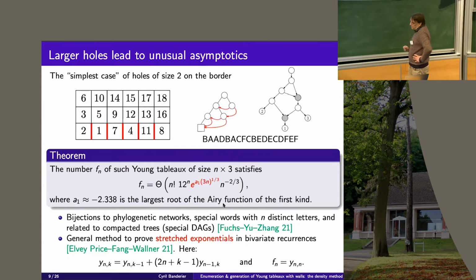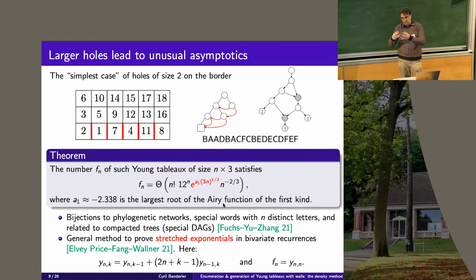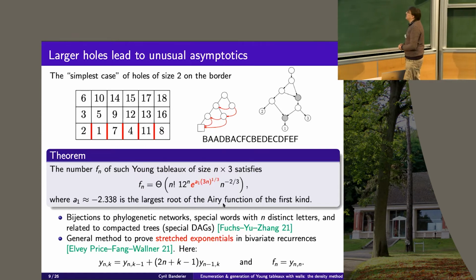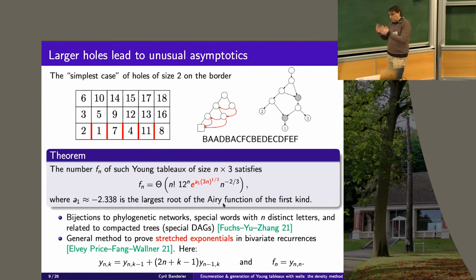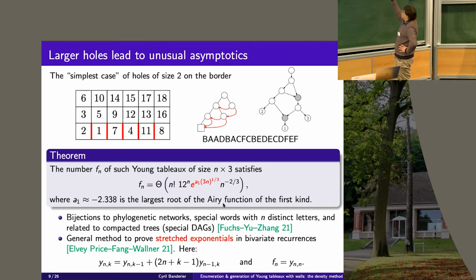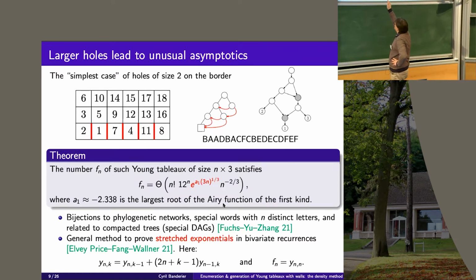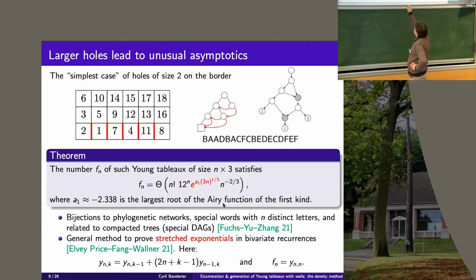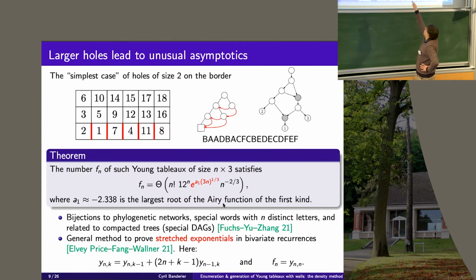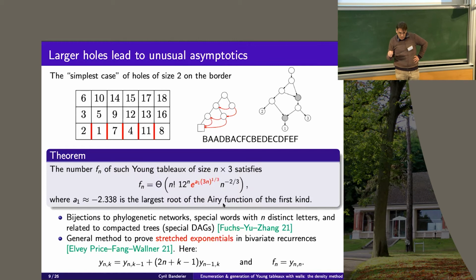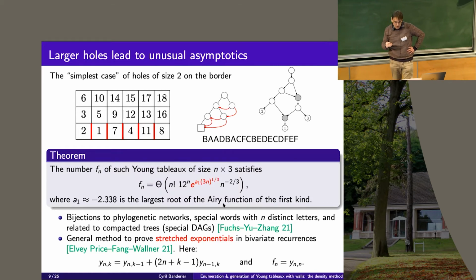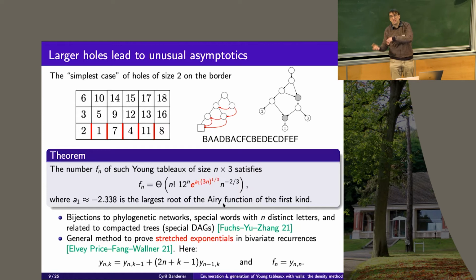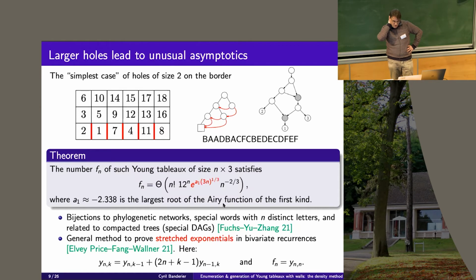But here in the middle, you have this phenomenon of stretched exponential, which is kind of indicating that the nature of the dominant singularities of the functions are quite irregular, and even, in fact, an infinite number of singularities. And not only this, but you see that the quantities which are appearing in this stretched exponential, it's one constant times blah, blah, blah, and to the 1/3. And the constant, it's precisely the largest root of the Airy function, the largest negative root, the largest root, yes, of the Airy function of the first kind.